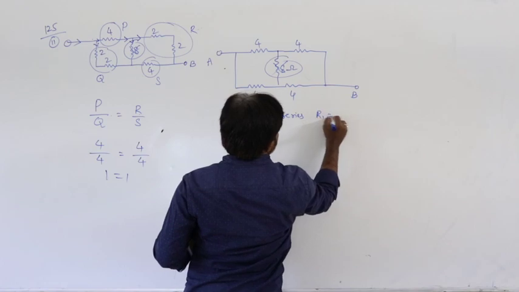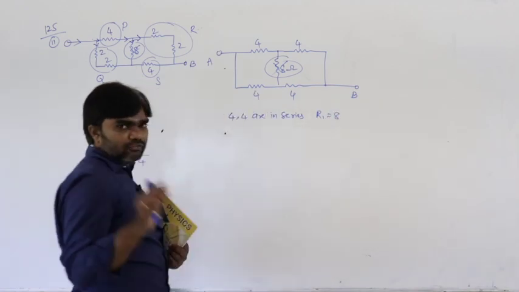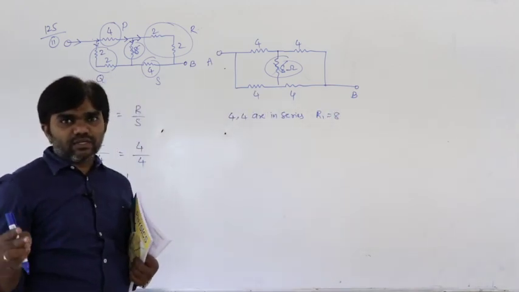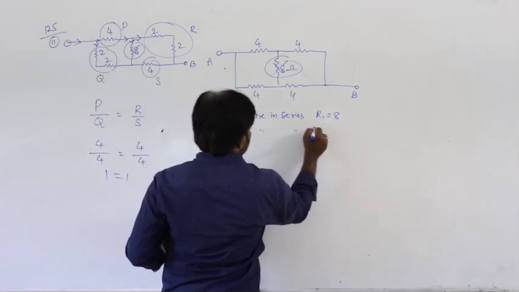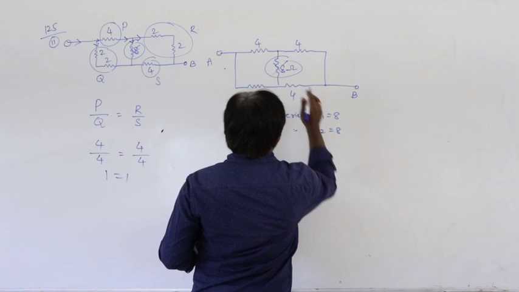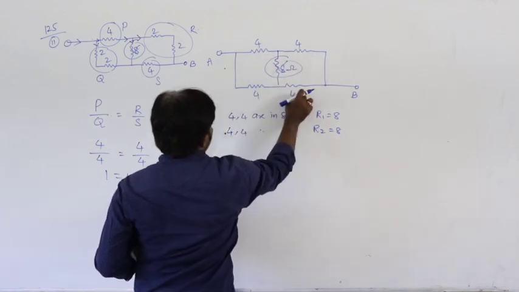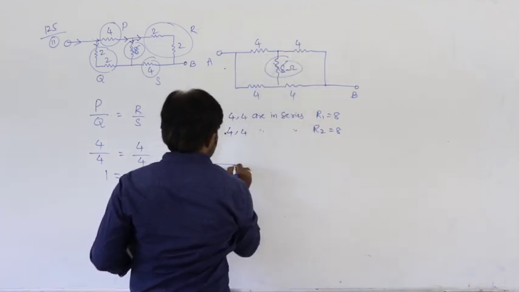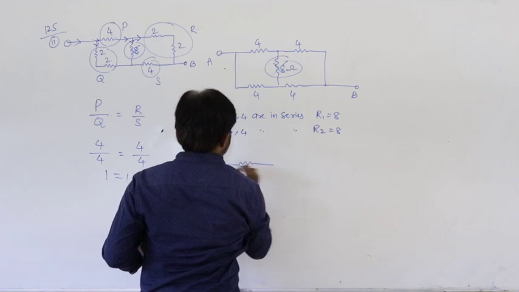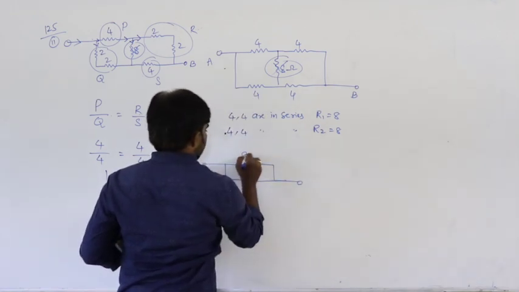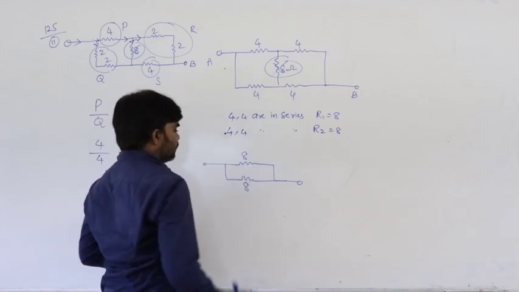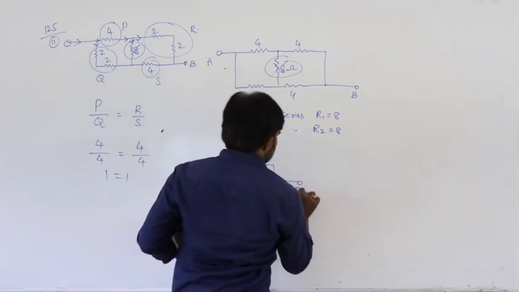Then R1 is equal to 8. If two resistances are in series, the effective resistance is R1 plus R2. Again 4 comma 4 are in series, R2 is equal to 8. Here 4 4 8 and 4 4 8. Now the situation is 8 8 are in parallel. This is A and this is B.